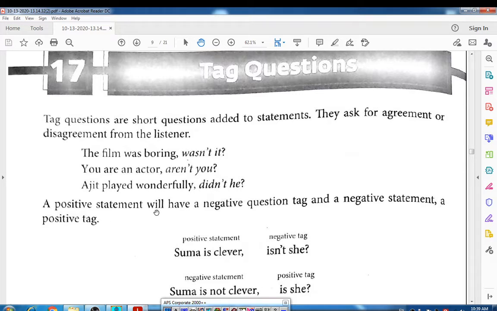A positive statement will have a negative question tag, and a negative statement has a positive tag, right? If you look here, the tag which is added to this statement, the film was boring, look at that, wasn't it, means a negative tag was added here, right? And we will see how a negative statement has a positive tag, right? Look at this statement,